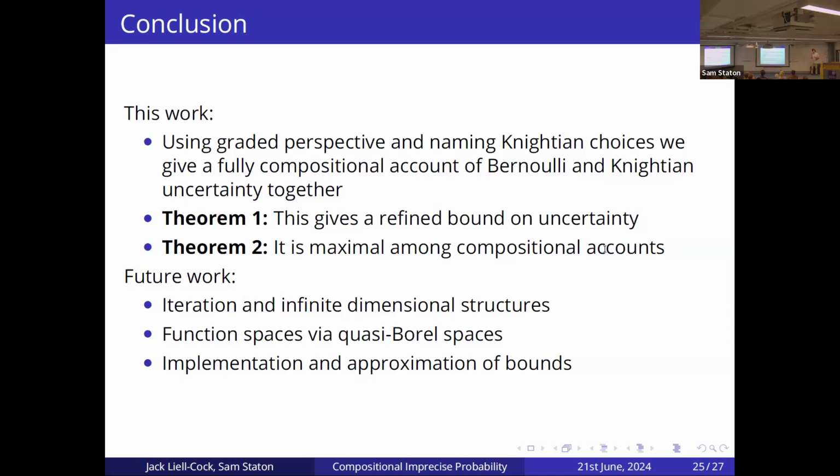We're guaranteed to have a Knightian uncertainty which is less than what we would have if we were using the convex power sets method. And also we show that there's no better we can do than this account if we want to both maintain our connection to imprecise probability and convex sets, as well as maintain our compositional account.